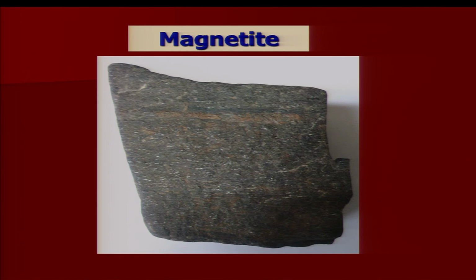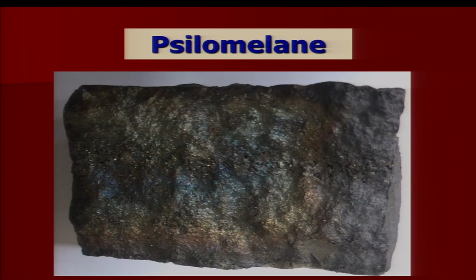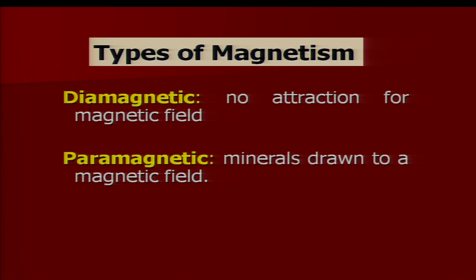This is magnetite, steel grey to black in color, and it shows magnetic property. Psilomelane is also a steel grey to black colored mineral, but it does not show any attraction towards a magnetic field. So, you can distinguish these two minerals as paramagnetic and diamagnetic.